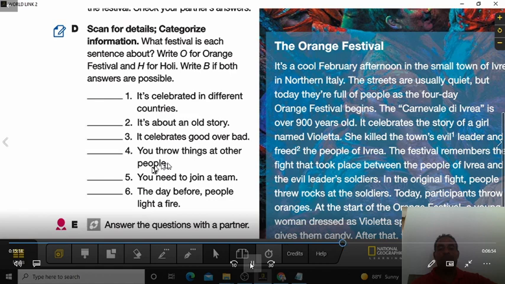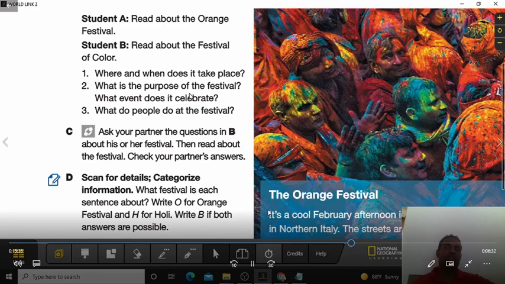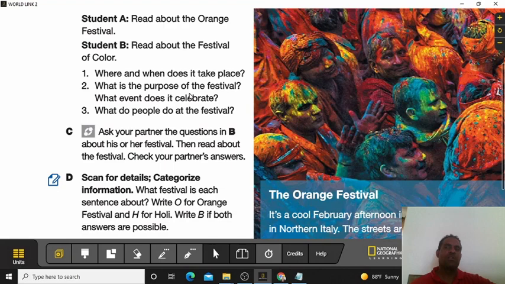you would like to go to that festival. Are there any old traditional festivals in your country? Answer the questions in B about them. Do you like them? So you are supposed to think about your festivals, and here we got the questions in B, and you need to answer these questions about your festivals in your country. Where and when does it take place, that festival? What is the purpose of the festival? What event does it celebrate? And what do people do at the festival that is in your country?